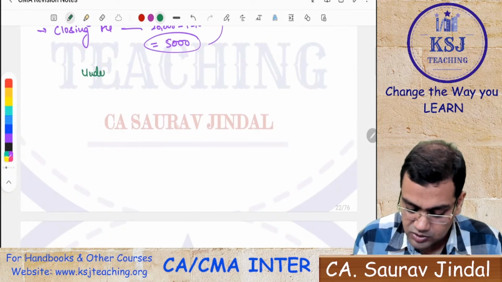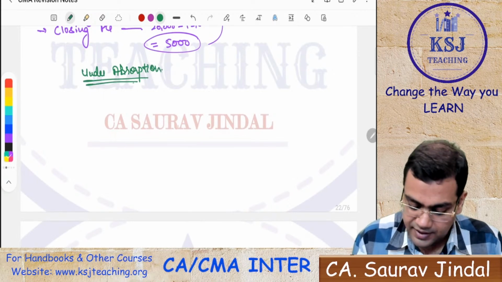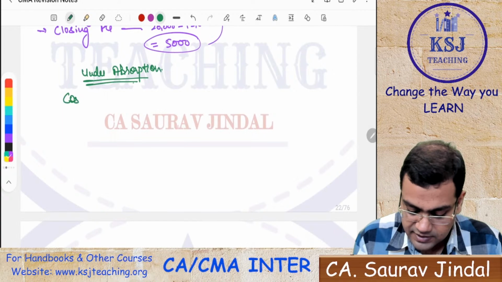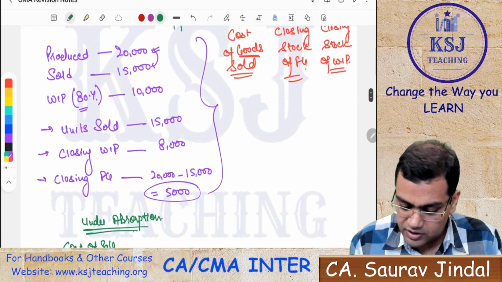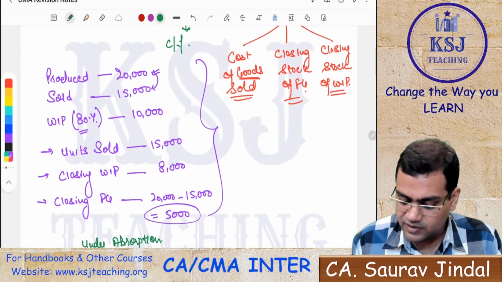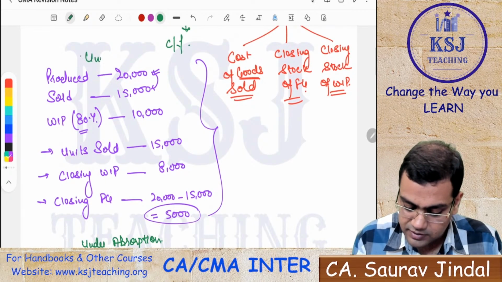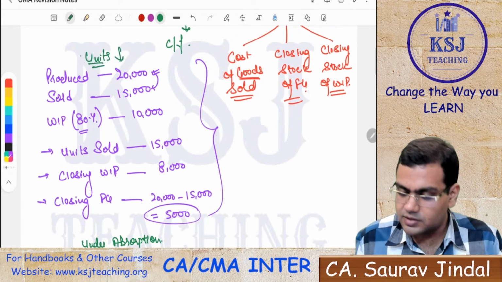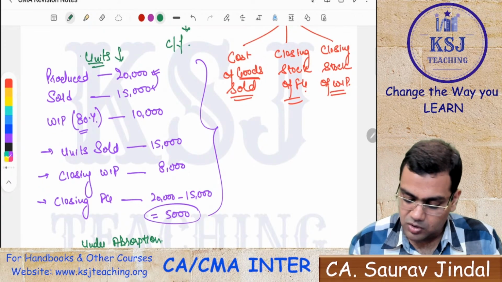If it is a case of under absorption, then the entry will be the cost of sales. No, units. I'm talking about units only, Jayant. 5,000 is not a value. This all is what I'm talking about in units. This is not value, right? I'm talking about units only.